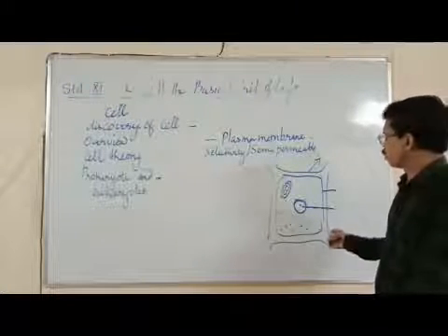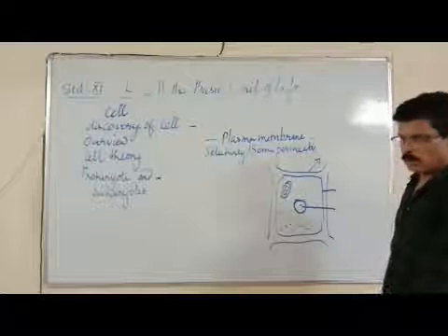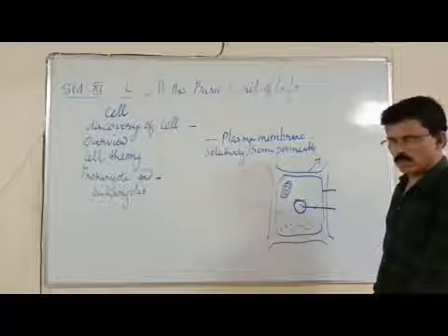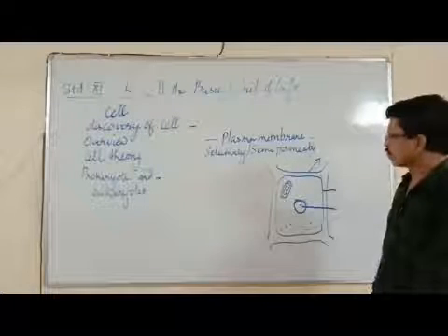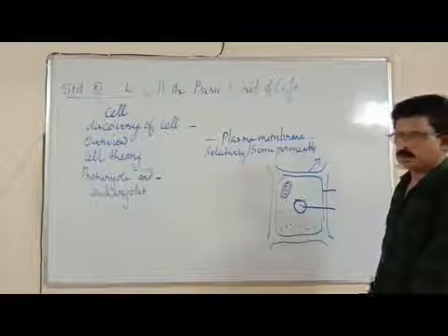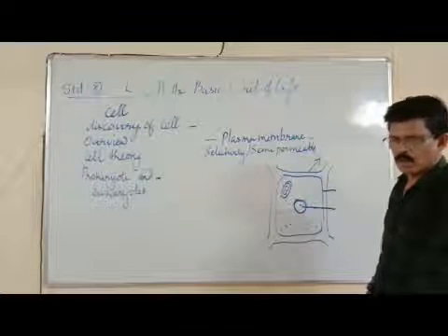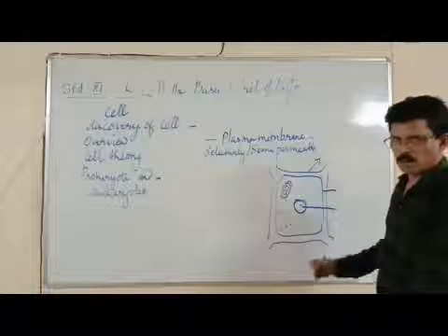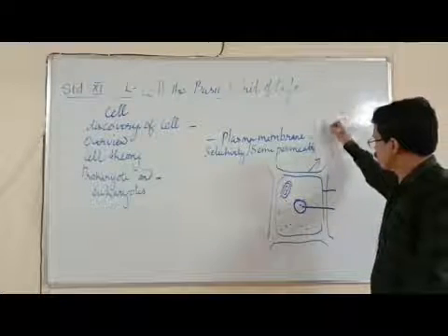The cytoplasm is jelly-like fluid or semi-fluid in nature, which will contain all the organelles. So what are the various organelles inside of the cell? Mitochondria, ribosomes, endoplasmic reticulum, Golgi bodies, all are these organelles. All organelles are membrane bound, covered by one or two membranes, except ribosomes.